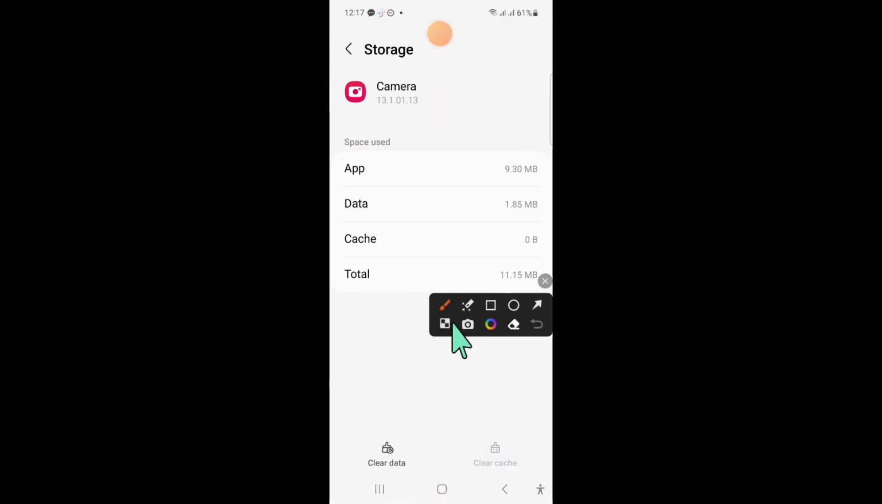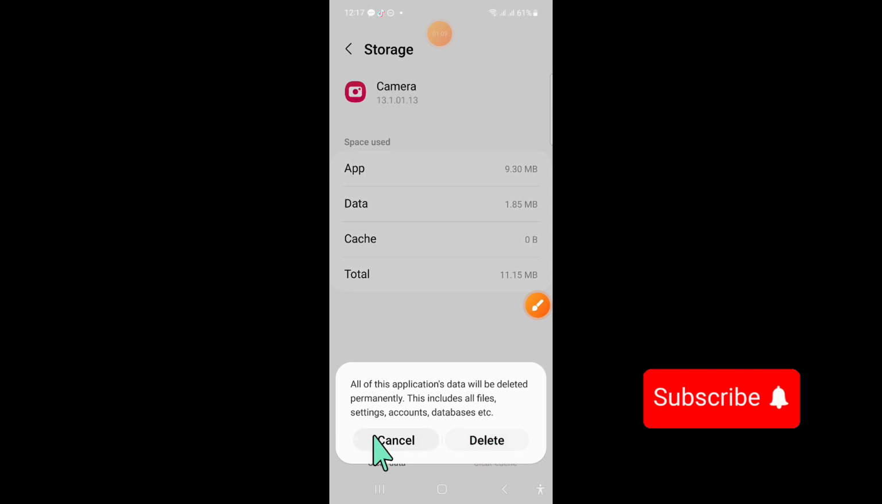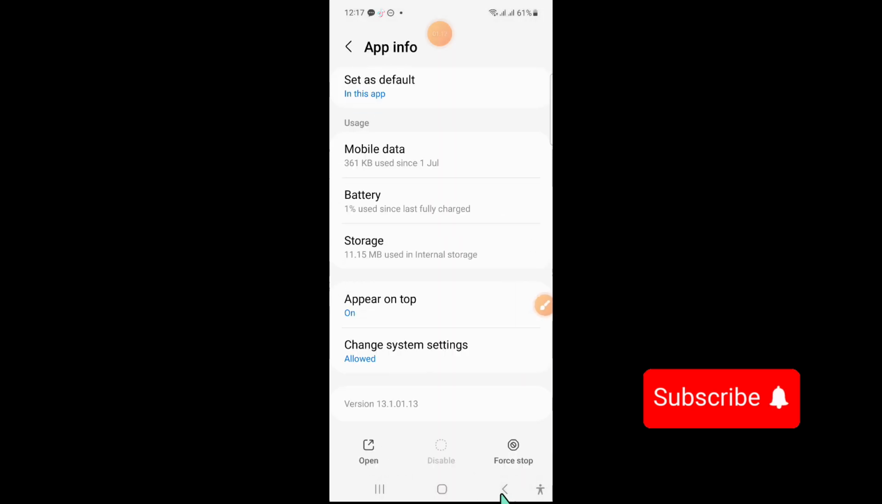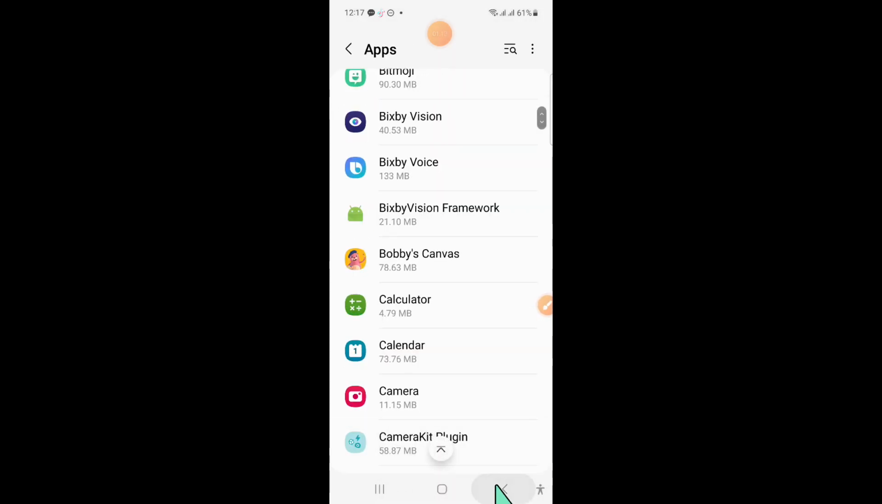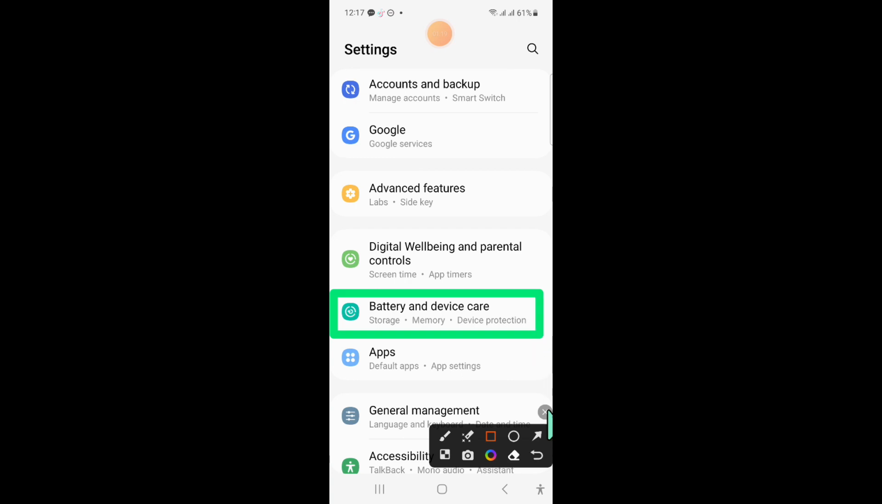Now here, clear the app data and cache memory of camera, and after that go back and in settings click on battery and device care.